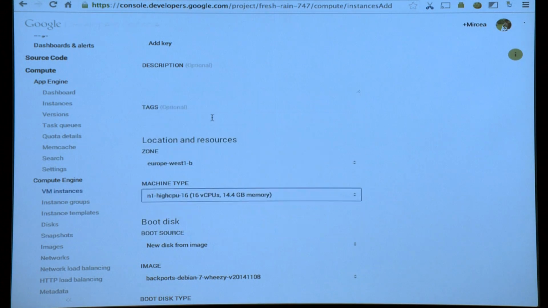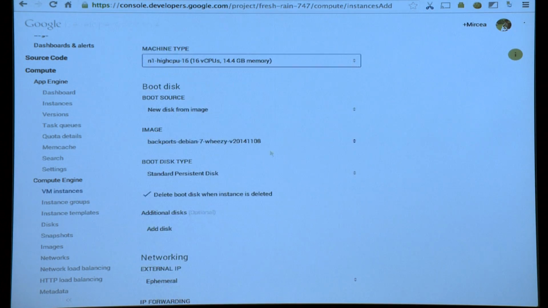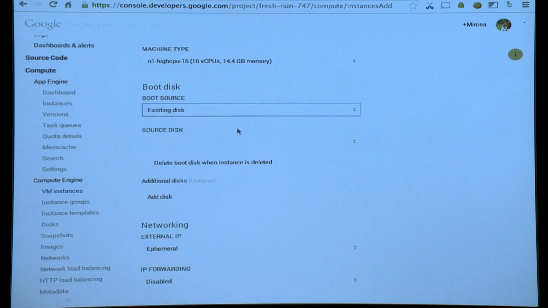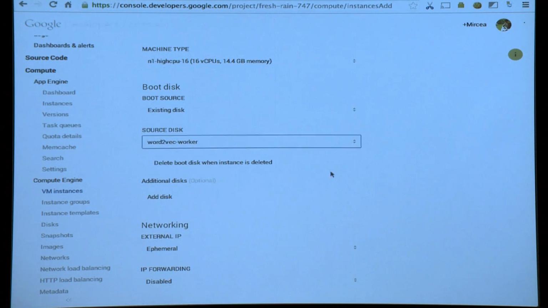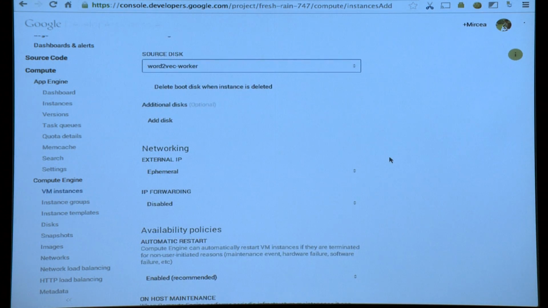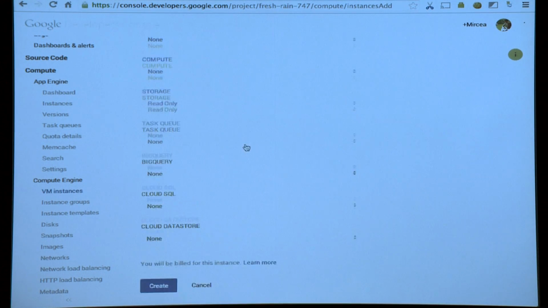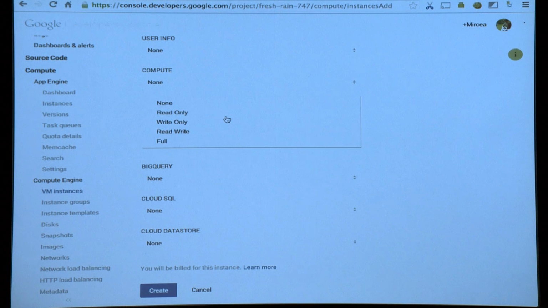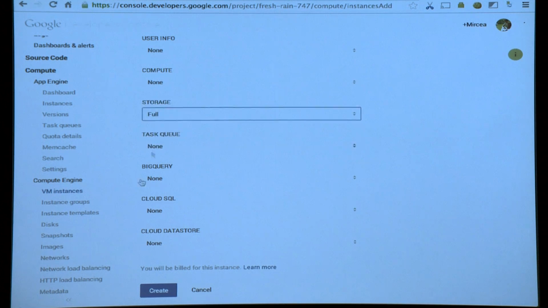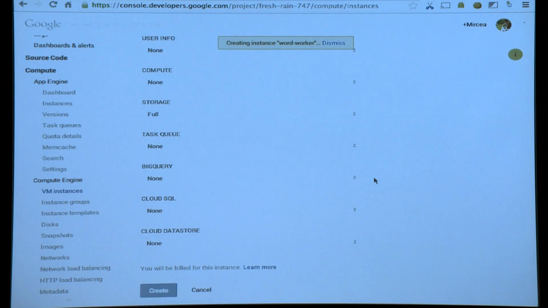Single machine, 16 CPUs. That's pretty beefy. And I have prepared an image there, but all it has is developer tools pre-installed, so we don't have to get Make and Vim and stuff like this. And because at some point we want to communicate with the App Engine app that I just showed you, we're going to give it full storage access. So let's go.